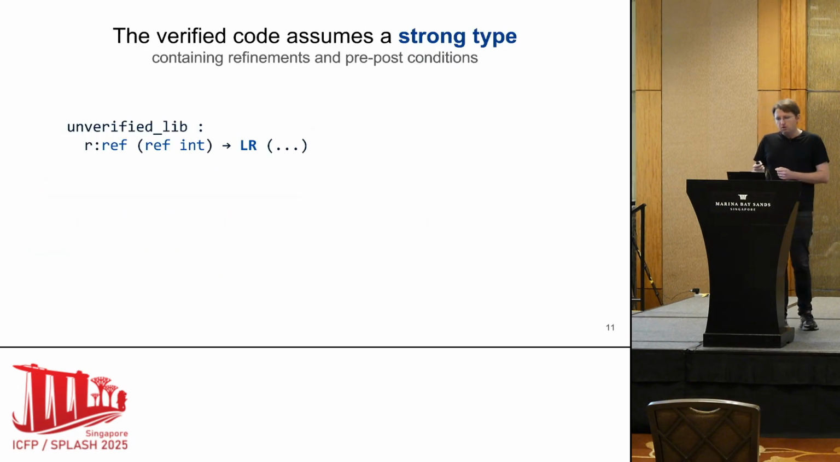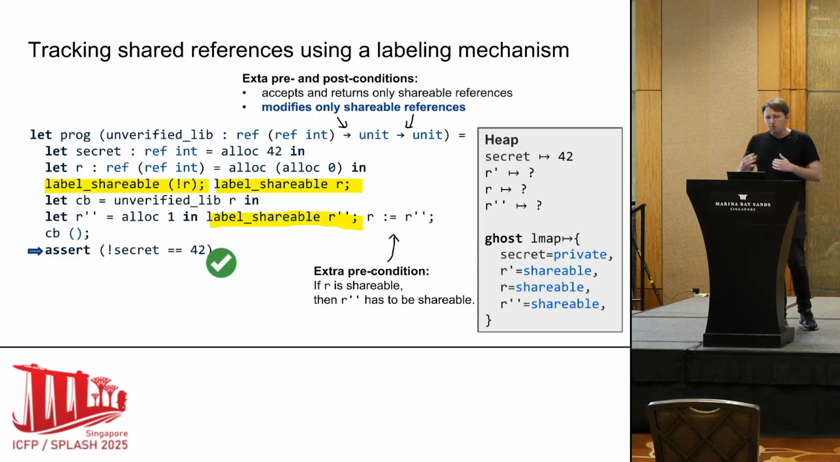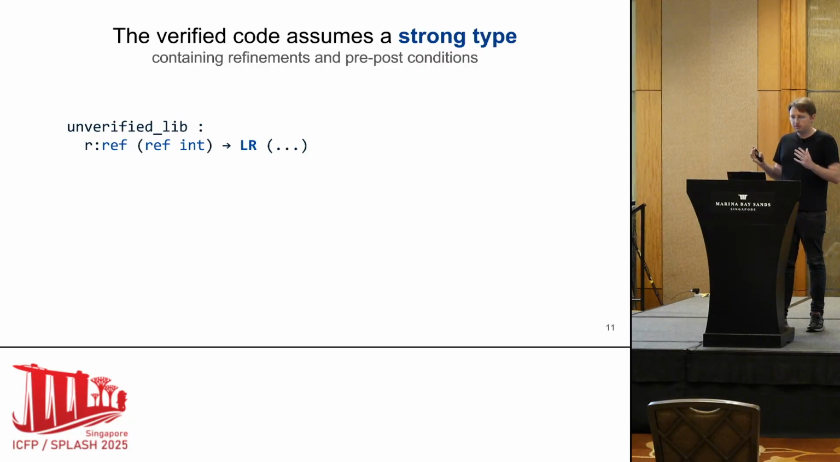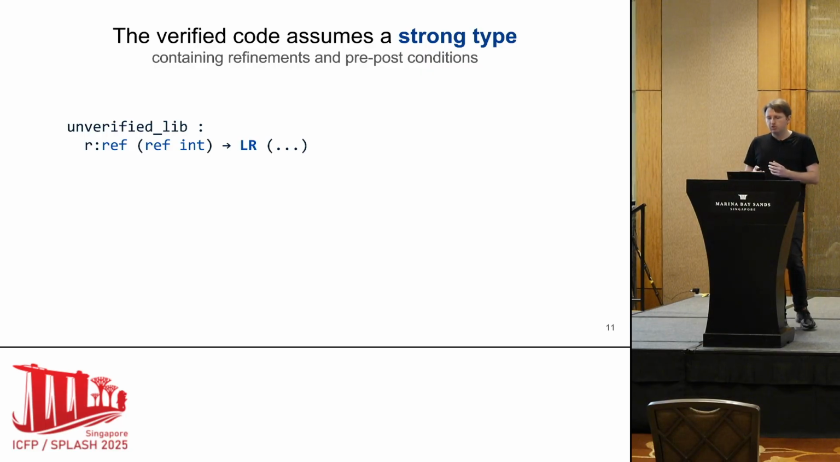So I showed you how one verifies a program. I would like to talk more about how the program assumes what the unverified code does. So the assumptions are all in the types. And we say that the verified code assumes a strong type of the unverified library. This is a type that contains refinements and pre and post conditions.